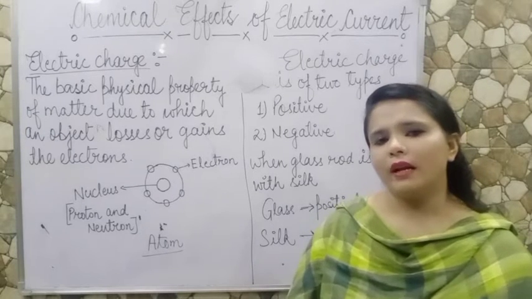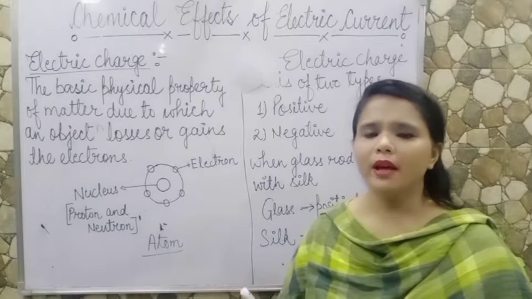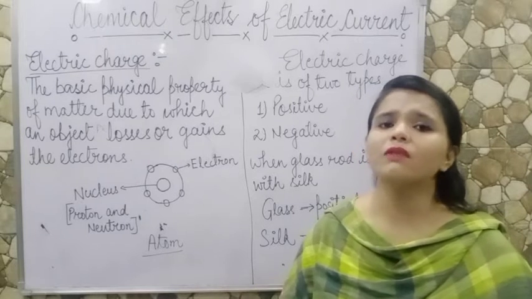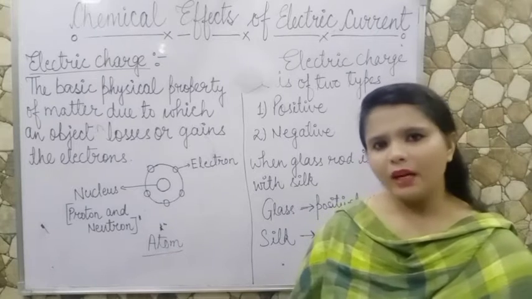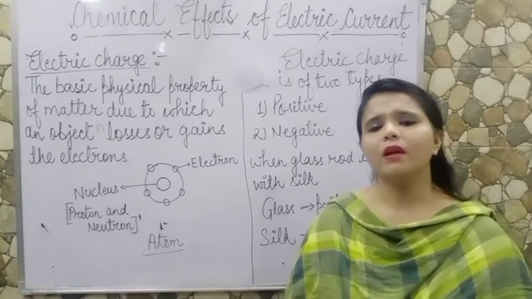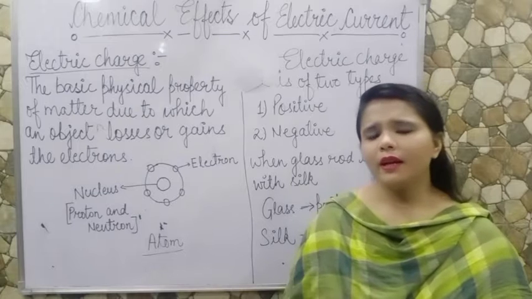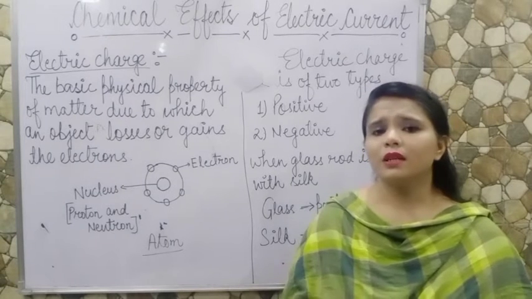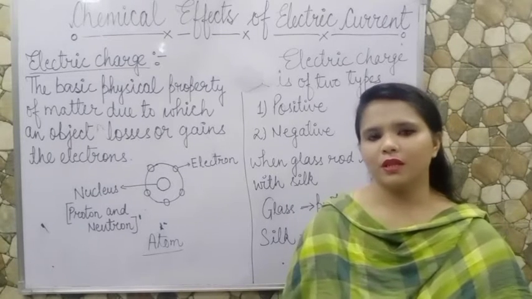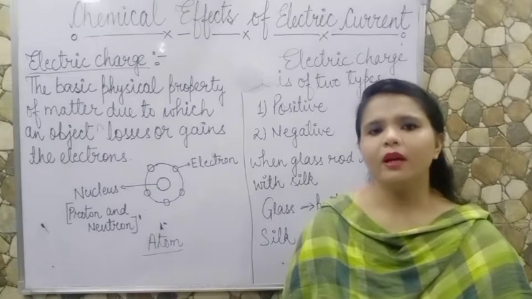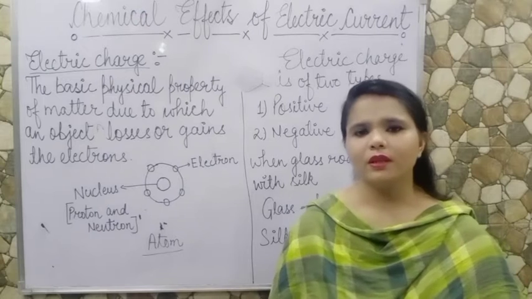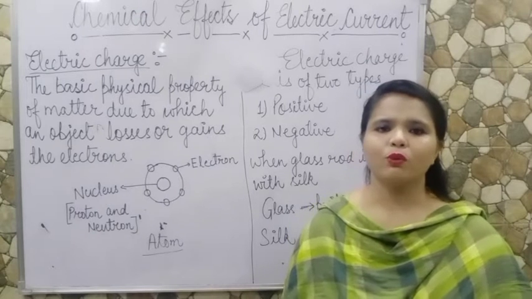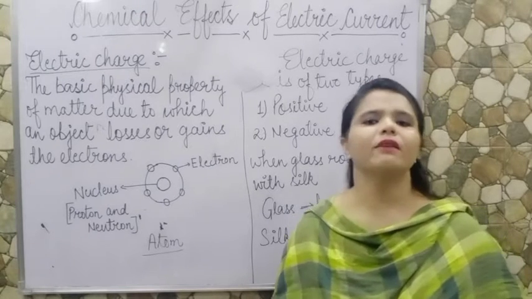Suppose an atom loses 1 electron, then it will become positively charged, because now positive charge is higher than negative charge. And when an atom gains electrons, now negative charge is higher than positive charge. Then the body is said to be negatively charged. I hope you got what is positive charge and what is negative charge.